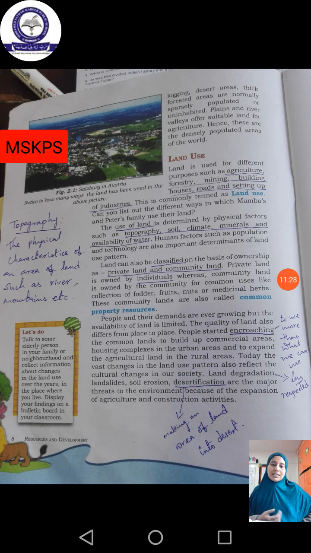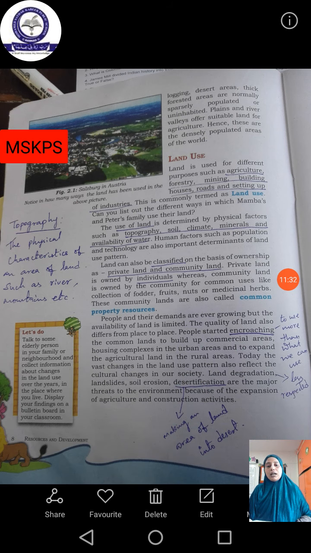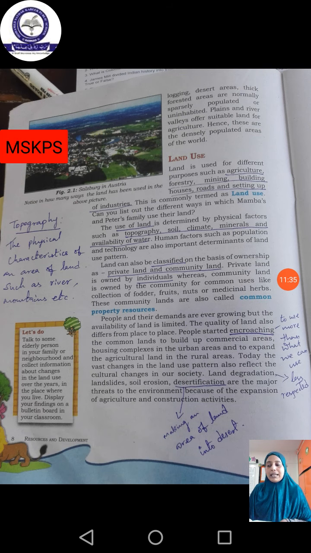And minerals. See, suppose we are buying land for creating a mine or an industry or a petroleum mine, we are going to consider what kind of minerals are inside. See, in Valudur, in that area we are able to get the current, isn't it? So that's why they are creating a power station there.